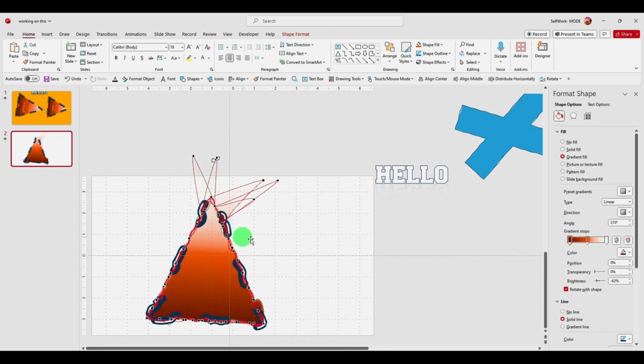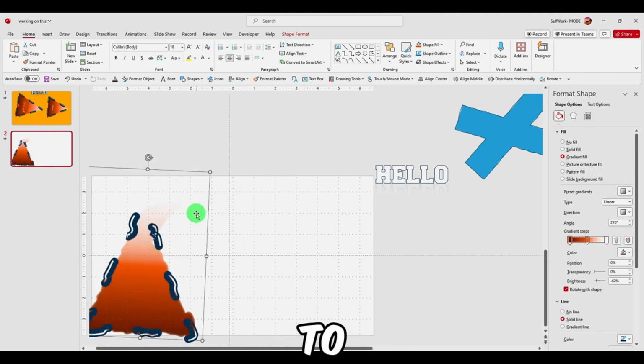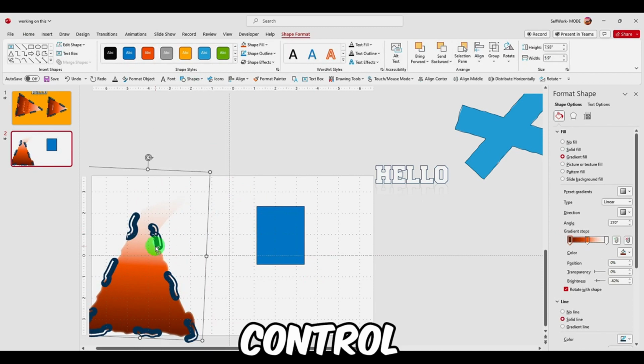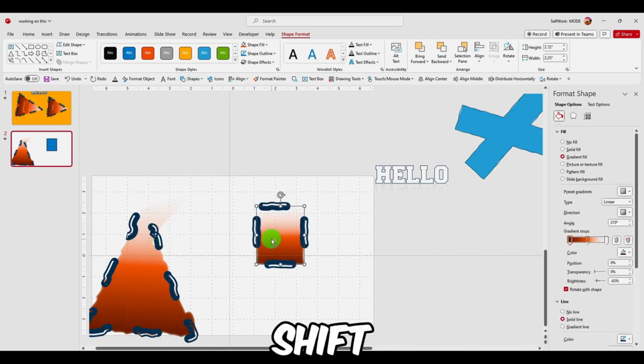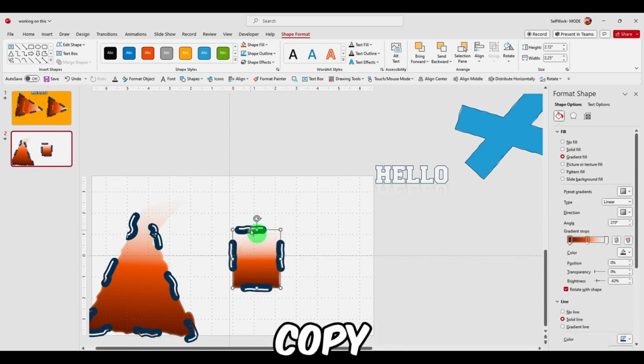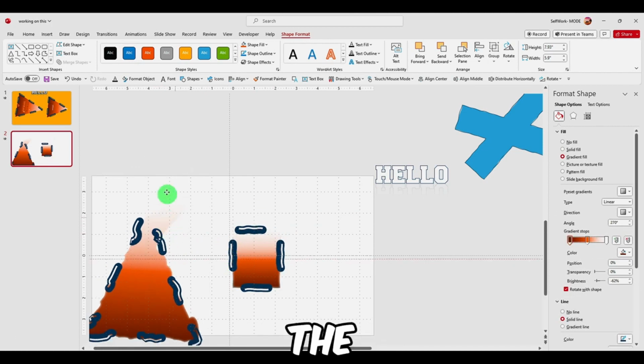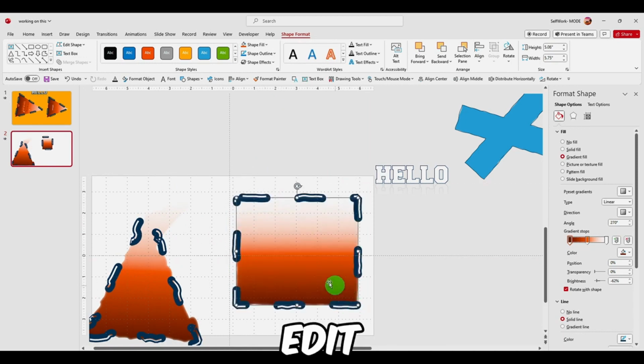And now let's say you want to copy this to this one. Control Shift C, Control Shift V. Well, it won't work. It'll copy the effects, but not the shape. Here you have to redo if you want to edit the points.